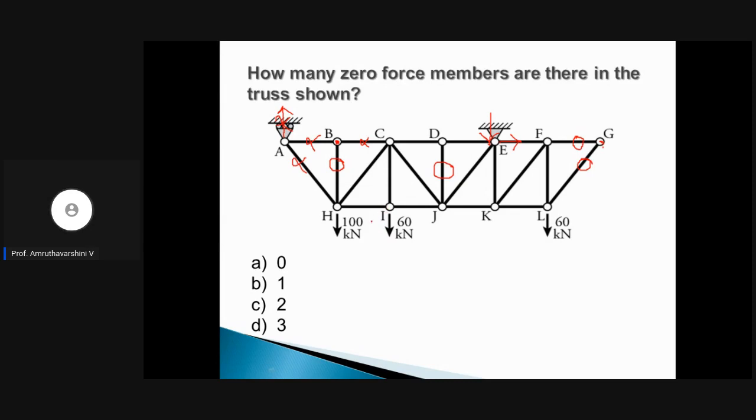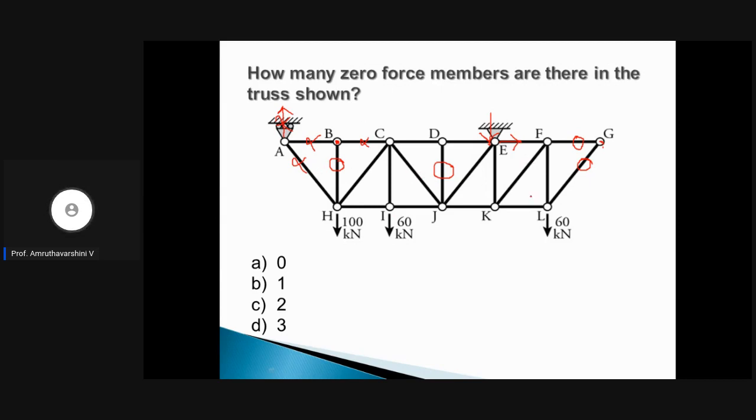We need to consider the external load also. If there was no external load, this could have been zero member force, right? But since there is an external load, this cannot be zero. Look at H, 1, 2, 3, 4. Again, this cannot be zero member force. Clear?